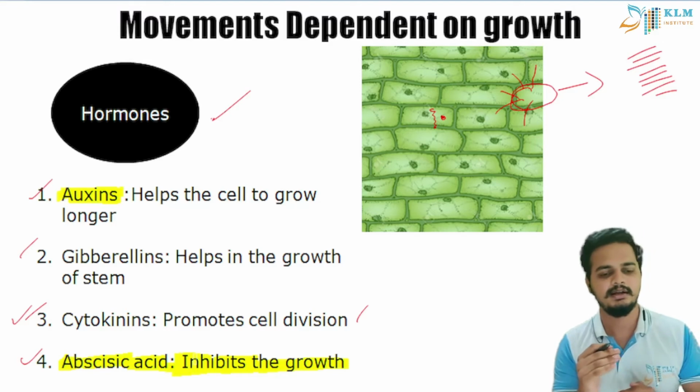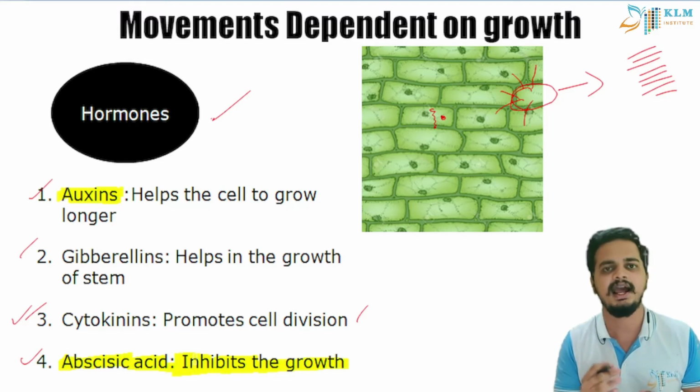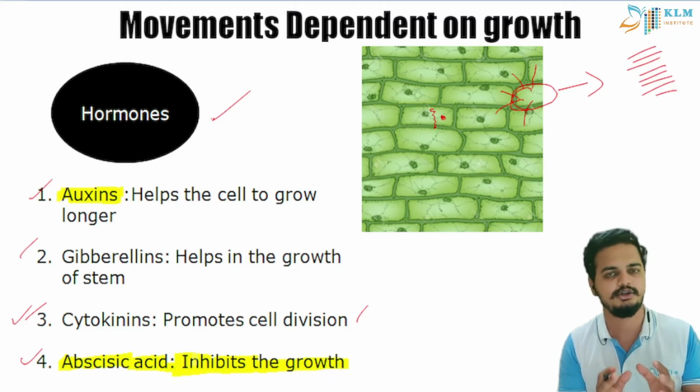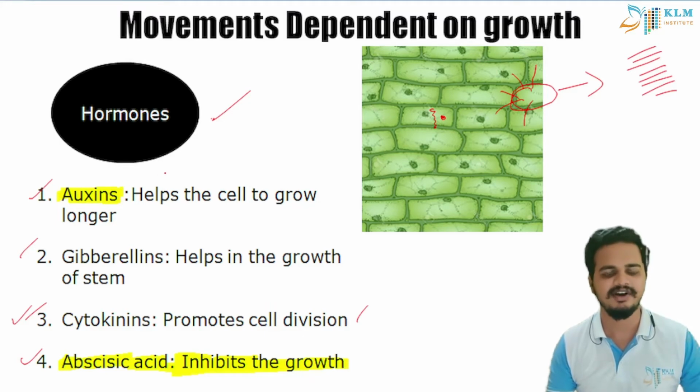So you can coordinate all these hormones in the plant, and it will show all types of geotropism, hydrotropism. This is about movements dependent on growth. So students, I hope you have understood about the movement dependent on growth in plants.